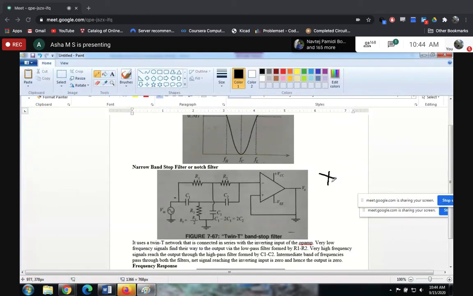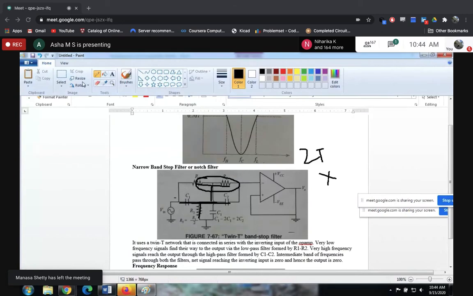What is the meaning of twin? Two. A 2T network is used. So where is the 2T network? You can see here, this is one T, this is one T. This T is composed of two resistors in this path. This T is composed of these two capacitors in this path. That is what the 2T network is.